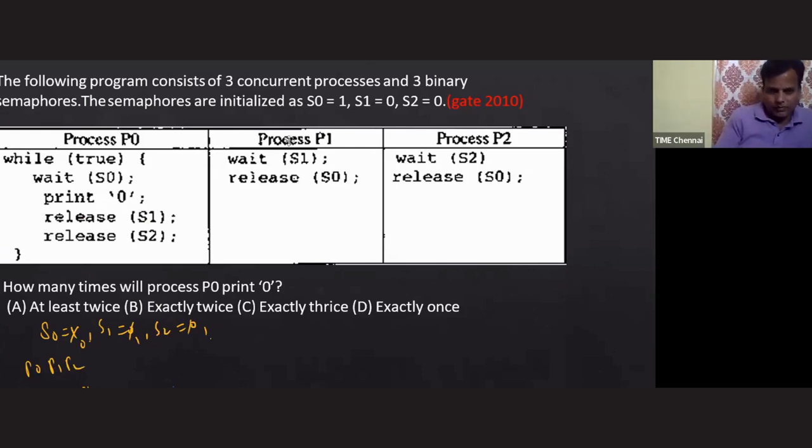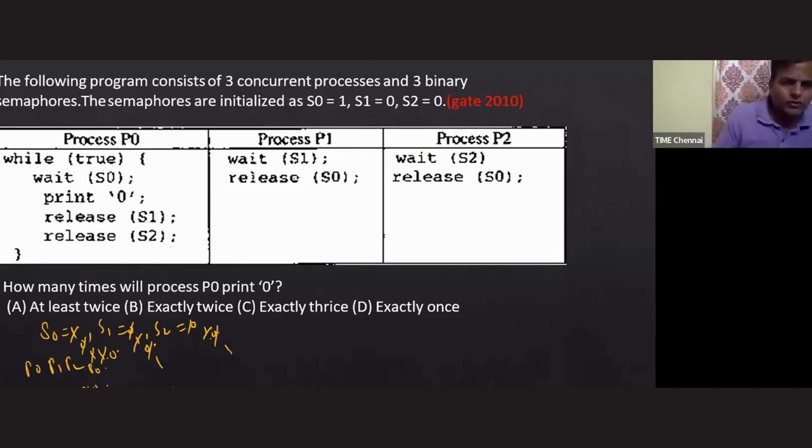So what they are actually doing: P1 is performing wait on S1, and P2 is performing wait on S2, and both are performing release S0. So that means S0 is becoming 1. Now, since the S0 value is 1, once again I'm giving a chance to process P0. So P0 is performing down on S0. Now it is printing 0 once again, and once again releasing S1 and S2. But will processes P1 and P2 execute once again, sir?